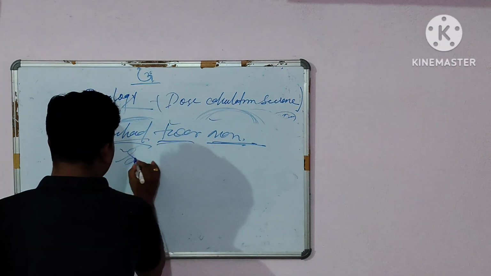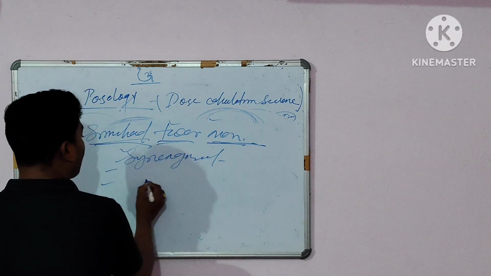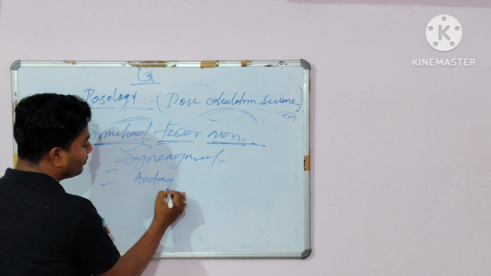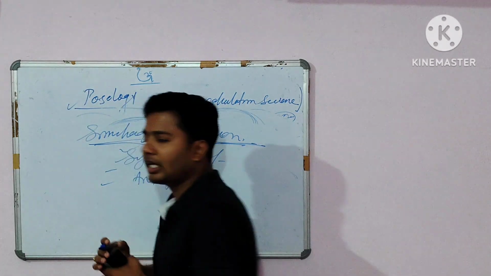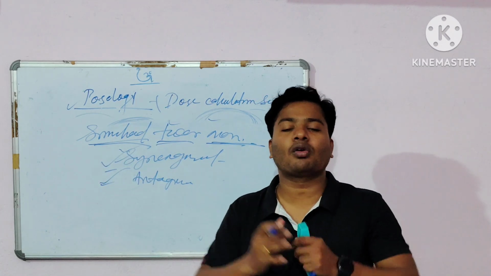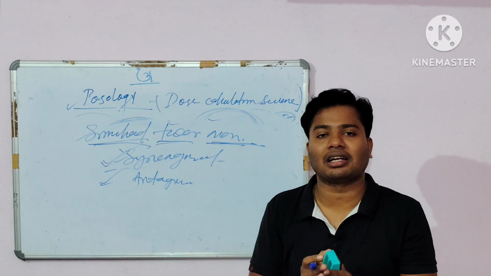One is synergistic effect. Another one is antagonistic effect. So there are two effects. One is synergistic effect, another one is the antagonistic effect. So first of all, you should know what you mean by synergistic effect.